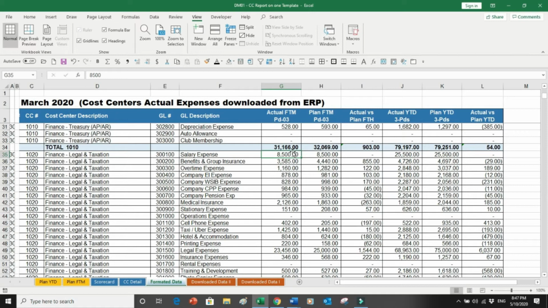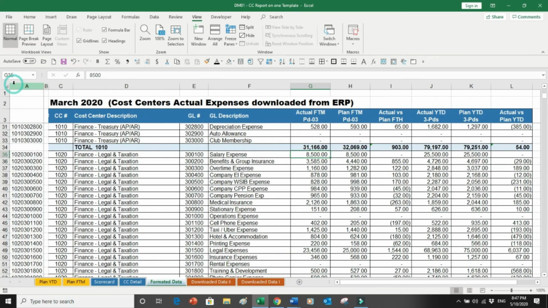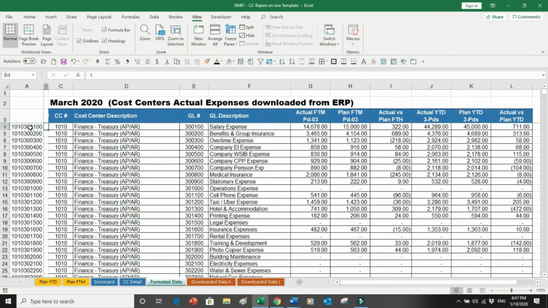So I have come up with an idea. And what is that idea? That I have done a concatenate over here. We all know concatenate, because in some of my initial sessions I taught you what concatenate is. What am I doing with concatenate? I'm saying take this GL code from here and join it with the cost center. So now C4 concatenate E4 over here, and it becomes 10 10 300 100.